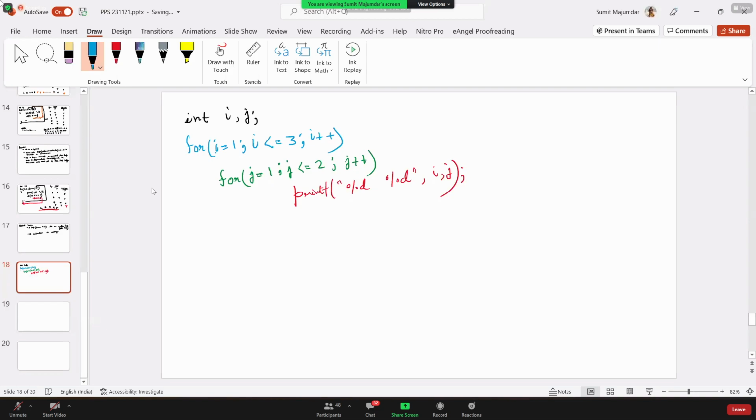Can you tell me why? Because there is only one statement. Right, this is only one compound statement. So as I am not writing multiple statements within a loop, I may give the curly brace or I may not give the curly brace. But for making it simple, let me give a curly brace in both of the cases.